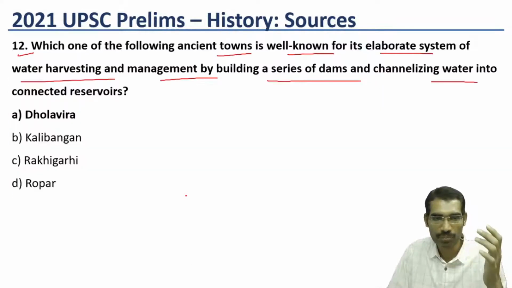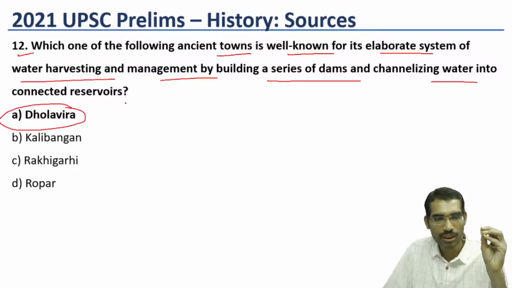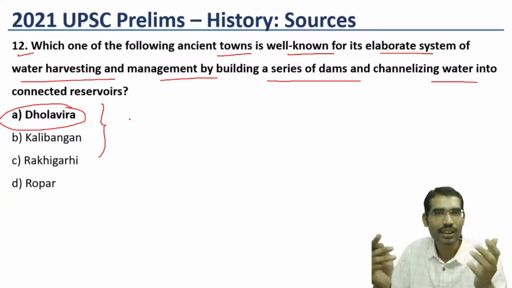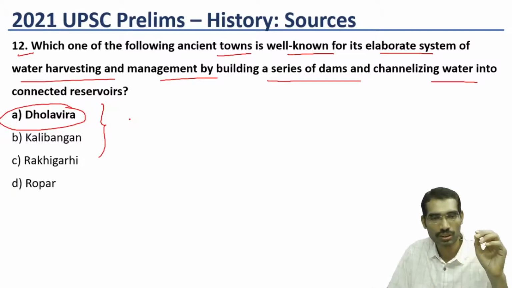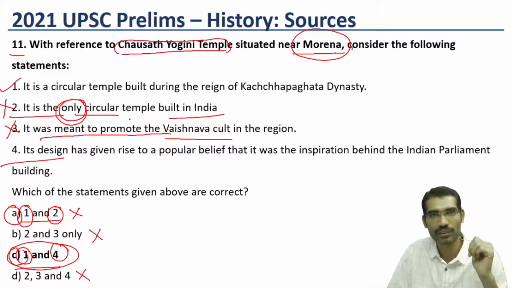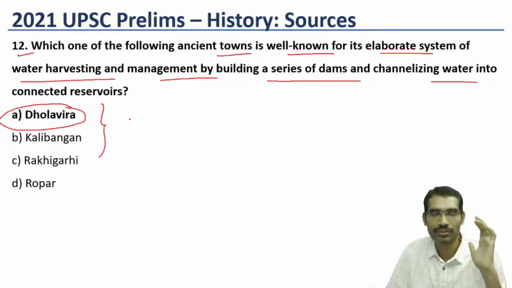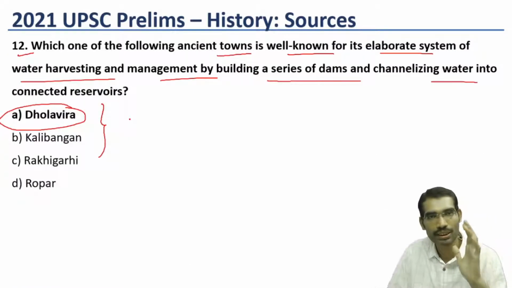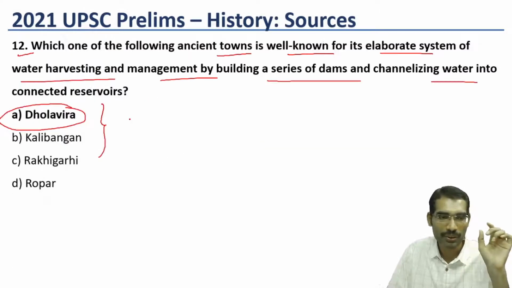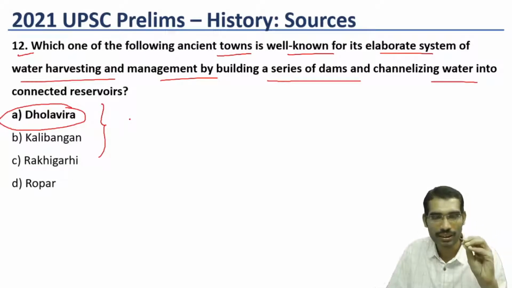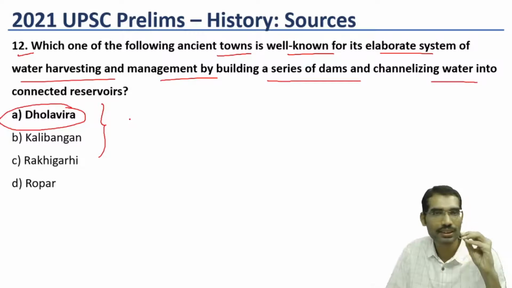So the book itself is giving the image also, Dholavira. So this question, for those who read Harappan, becomes a very easy question. UPSC will give such chances very rarely. Just by giving one reading also, we can answer such kind of questions. There is no deduction, there is no difficulty like previously this question, 11th question. Those who just read Dholavira as part of Harappan, known for its water management, they can directly answer this question. UPSC will give such opportunities in very few questions, but this is a self goal for those who miss this particular chapter.